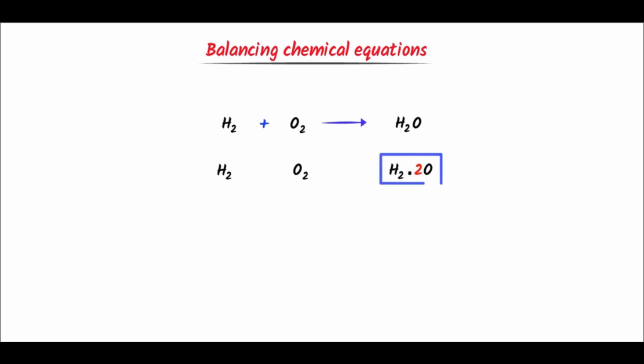This oxygen is attached to hydrogen in H2O. Let me repeat it. This oxygen is attached to hydrogen in H2O. Here, if I put 2 with oxygen, I have to put 2 with hydrogen. Now 2 into 2 equals 4. There are 4 hydrogen atoms at the right hand side. We can see that there are only 2 hydrogen atoms at the left hand side.